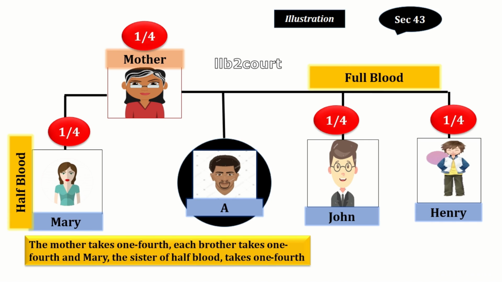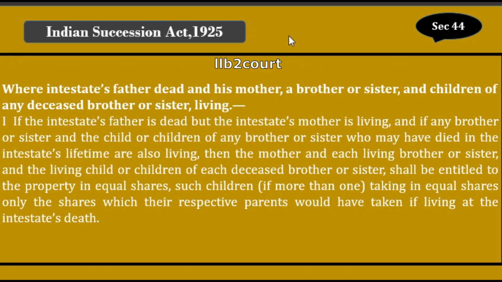So in this case, if widow is there, definitely half share has to go to the widow. The remaining half only will be shared by mother and brothers and sisters. Since widow is not there, it has not been deducted. The whole property has been divided into 4. Very simple to understand. So far we have seen till brothers or sisters.